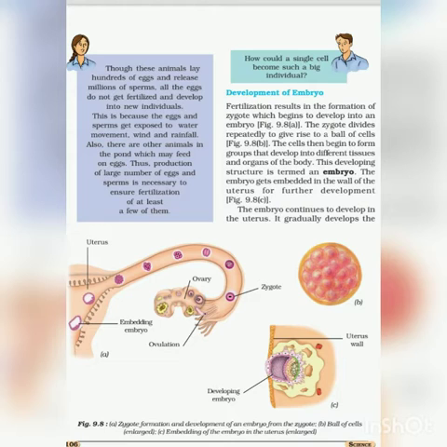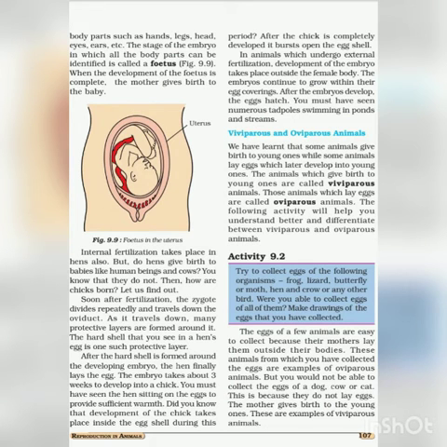9.8C. The development of the embryo continues in the uterus. Body parts like hands, legs, eyes, ears start developing in the uterus. So these three pictures give the correct idea of an embryo. Now refer to figure 9.9. It is the figure of the fetus. The stage of the embryo in which all the body parts can be identified is called a fetus. When the development is completed, the mother gives birth to a baby.